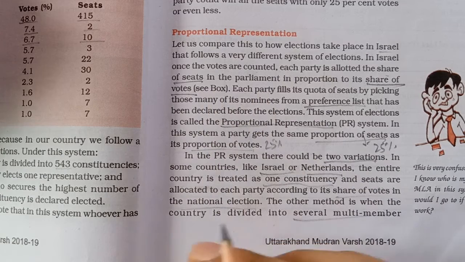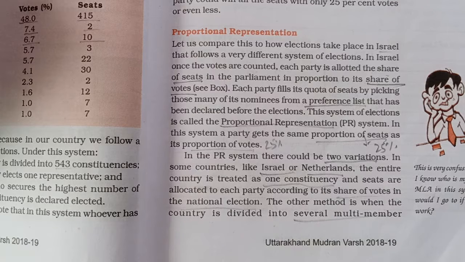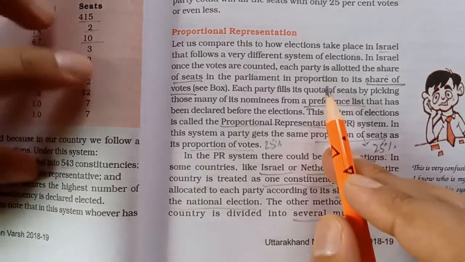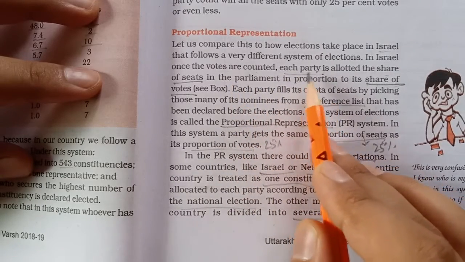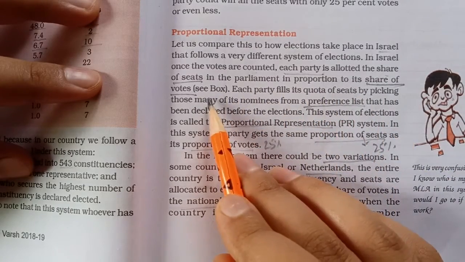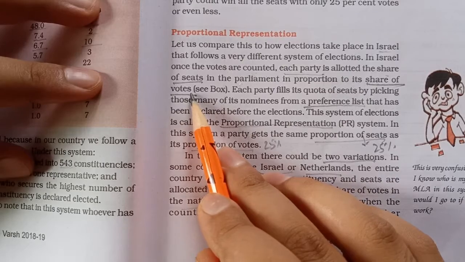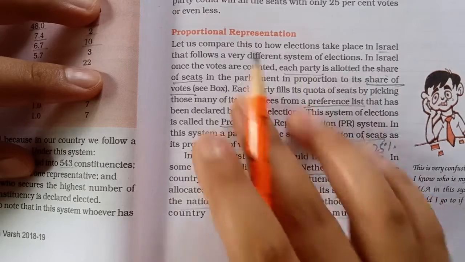In India, we have parties, and we vote for the individual, our own candidate, who belongs to a particular party. But in Israel, under proportional representation, citizens do not vote for individual candidates, but only for particular parties, or we can say for the nation. You can see it carefully here: in Israel, once the votes are counted, each party is allotted a share of seats in the parliament in proportion to its share of votes. Whatever percentage of votes a party achieves, the same percentage of seats will be allotted to that party in the parliament.